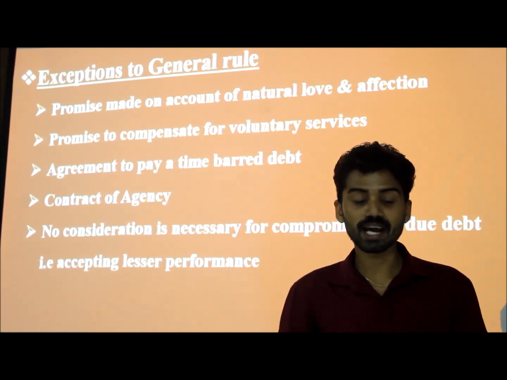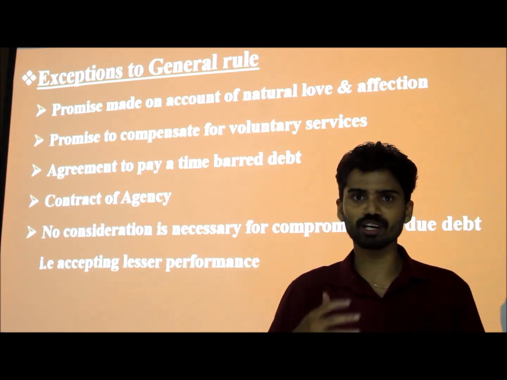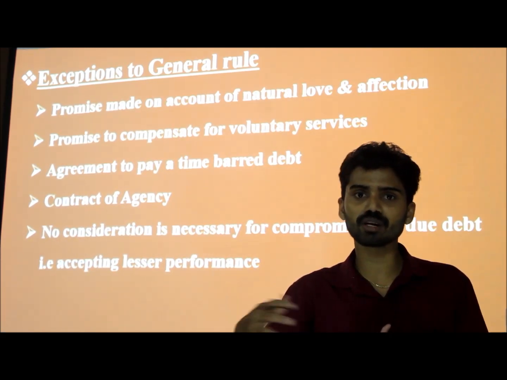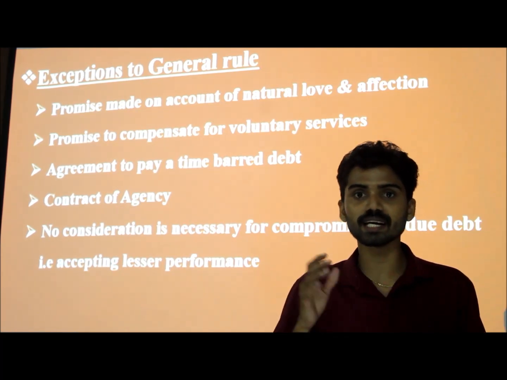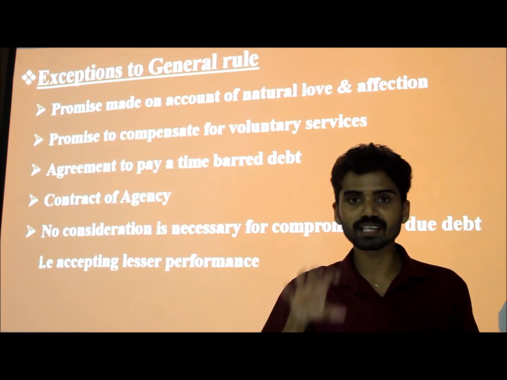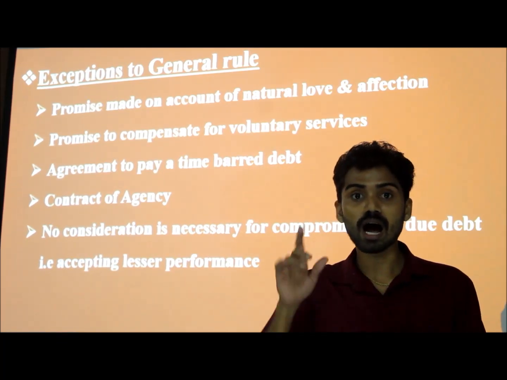And third one, agreement to pay a time-barred debt. What do you mean by time-barred debt? Suppose, for example, I borrow some money from another person, and the contract period is just 3 months. I agreed to repay that amount within 3 months, but I am not able to repay it for up to 1 year.